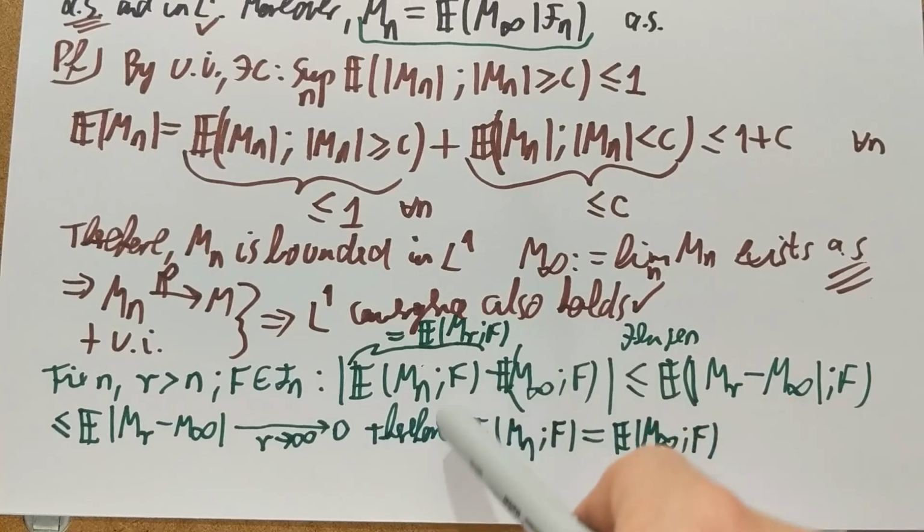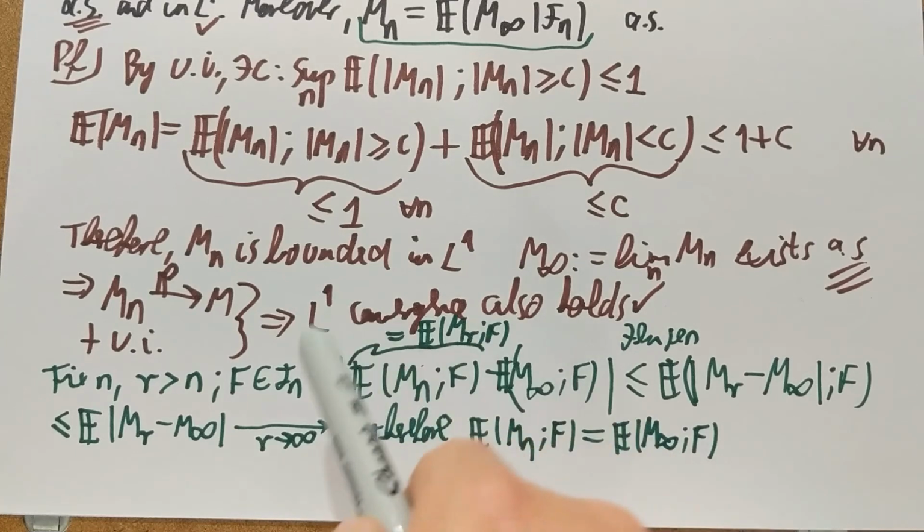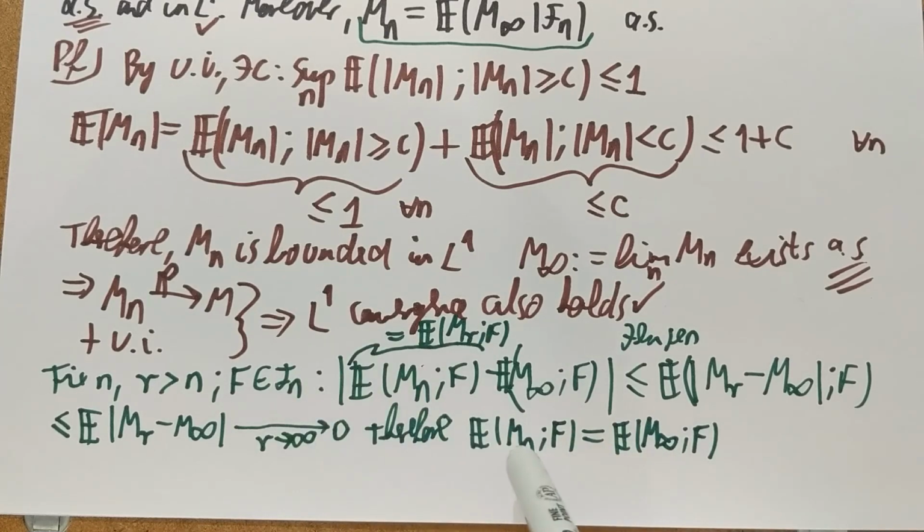Now if you look carefully back at Kolmogorov's theorem on conditional expectations, that exactly was the definition of conditional expectation. Mn is a version of the conditional expectation of M infinity given Fn, because these two expectations under the events F are the same for every Fn measurable F, and Mn is Fn measurable.